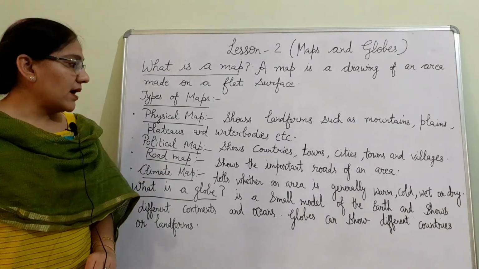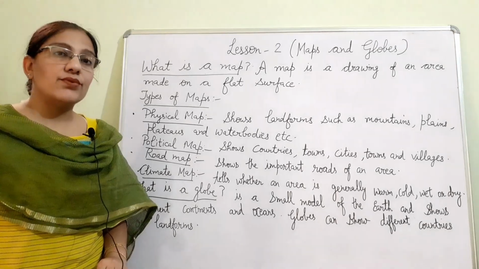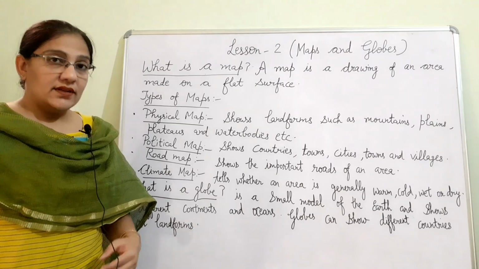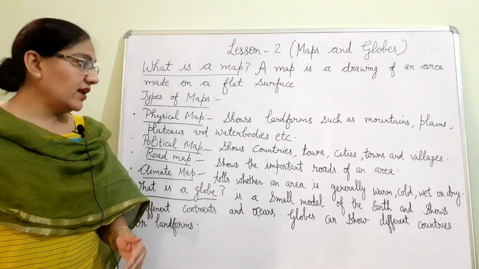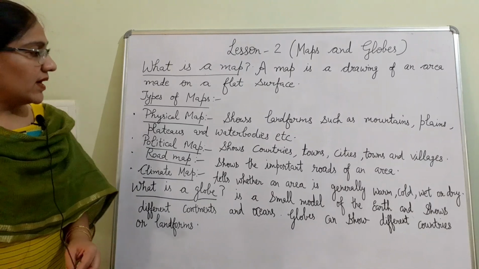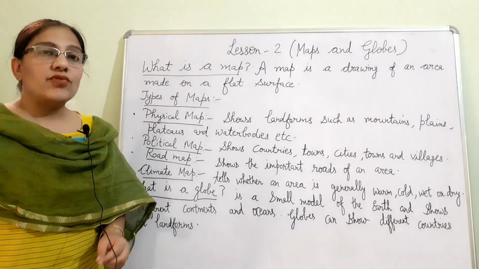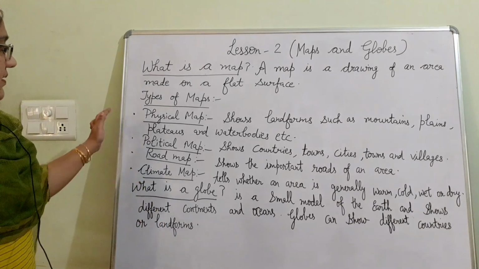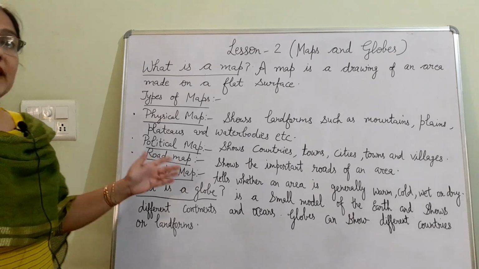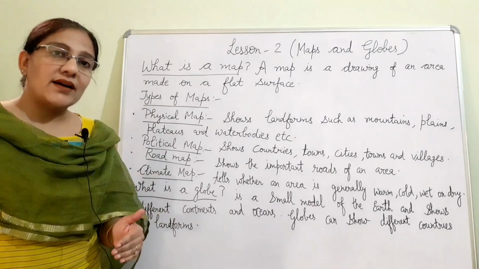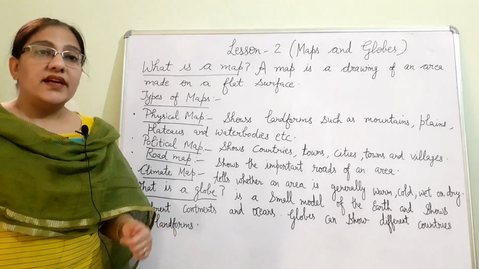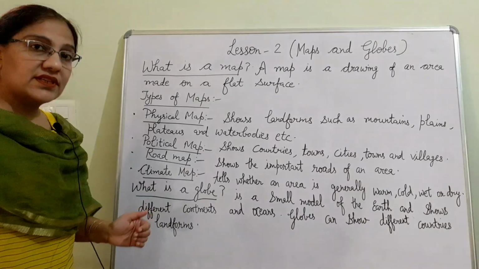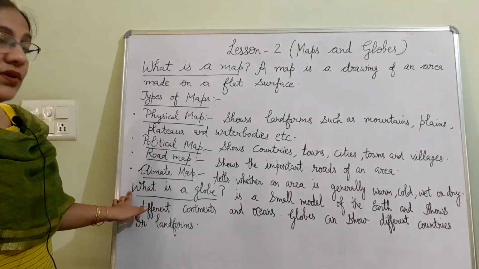Next is the road map. A road map shows the important roads of an area, and we use a street map to find out about any area. Climate map. A climate map tells us whether an area is generally warm, hot, cold, dry or wet. So these are the types of maps. Besides this, we also have some more kinds of maps which show us about crops, industries, and natural resources like forests and so on.